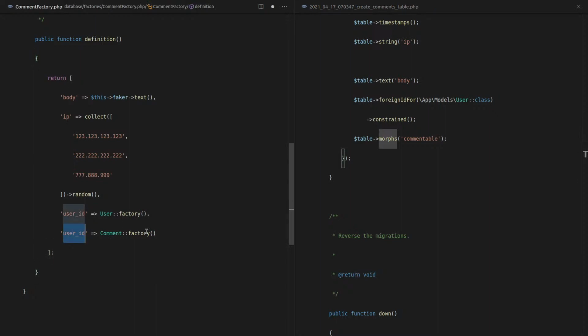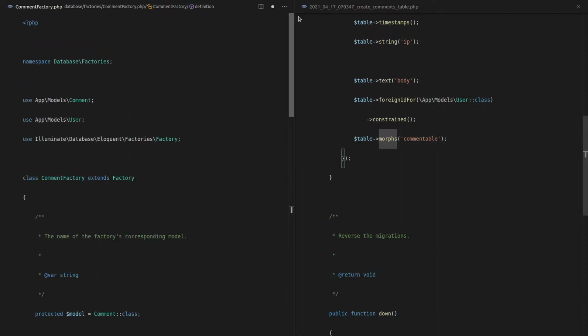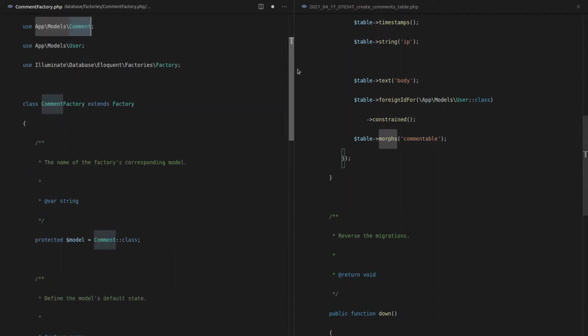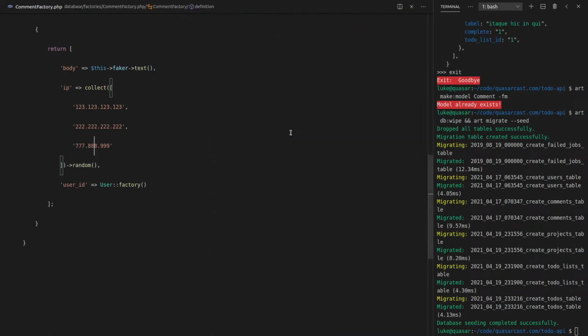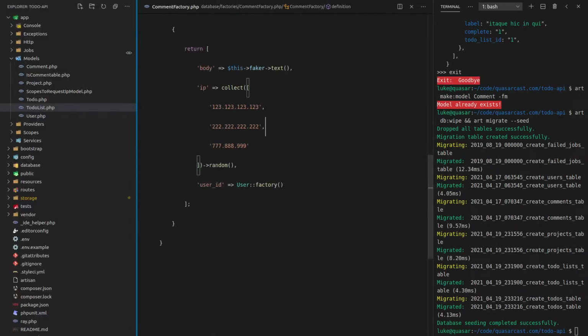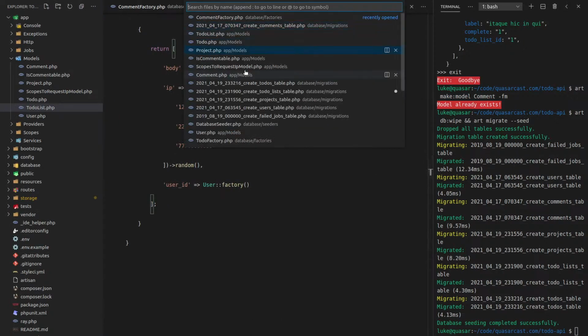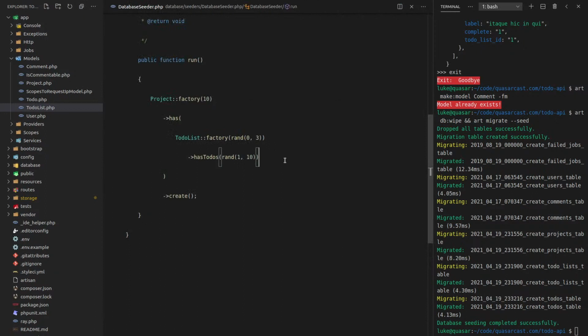No, sorry, that's not comment. So this will be commentable. Yeah, I don't know. This is kind of hard to do. Honestly, when you're creating a comment, you're not just going to outright create a comment in a factory. You're going to do it in the context of something else. So I'm actually going to get rid of that. I don't think we want to even include it here. You'll always create a comment in the context of attaching it to something. All right, so I think I can just leave all of that as is. And now let's get out of that. Let's come back to the seeder and see how we would actually go about doing this.